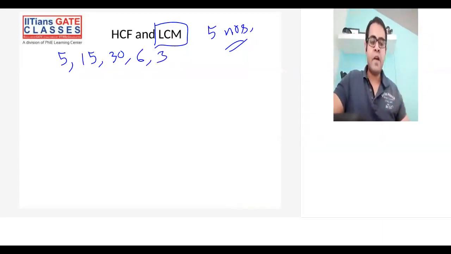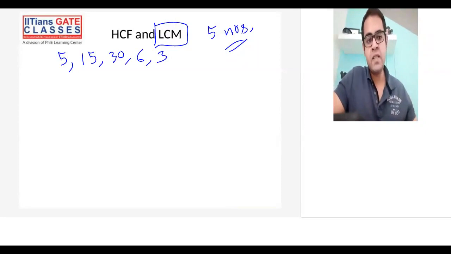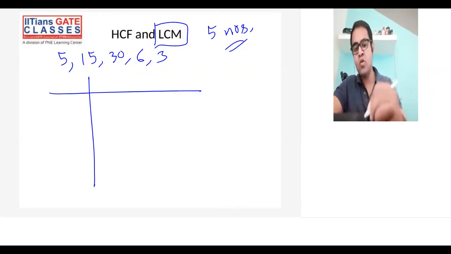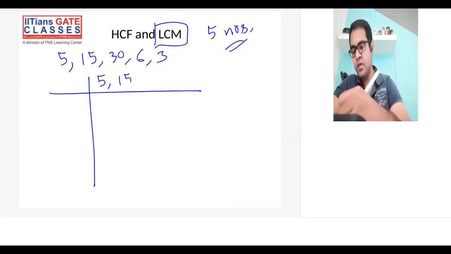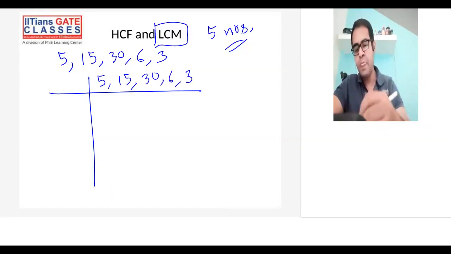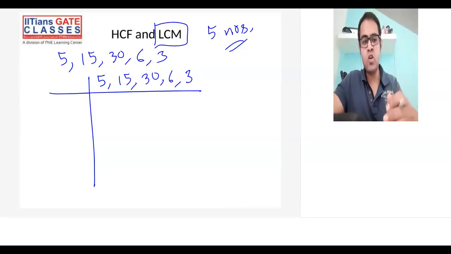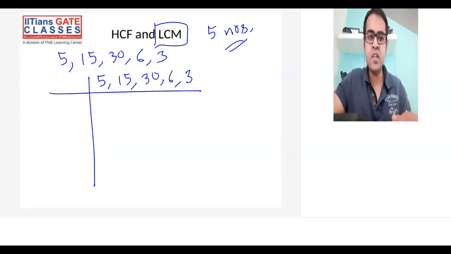Now writing prime factorization and deciding uncommon part and common part would be a difficult and lengthy task here. So the better way is, I hope you all remember this method. You just write all the numbers, and you start with the lowest prime number, that is 2. You keep on dividing until you cannot divide any of the numbers in the list by 2. Then you take the next prime number, and you continue.